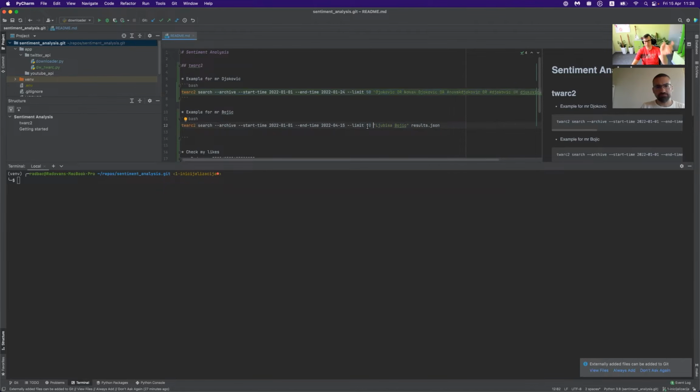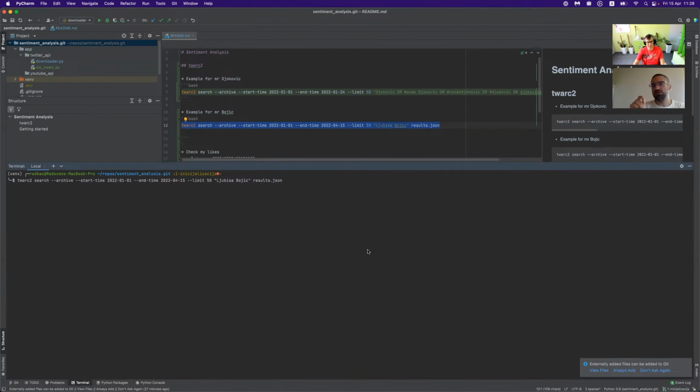Twark2 search archive, start date, end date, limitation. I don't want to pull the network too much at this moment, and I will search for Ljubisha Vojic, or I can search for something else. But let's stick with only Ljubisha. And I want to save my results as a result.json file in JSON format. So I will copy, I will paste it here. Just a moment, please. Yep.